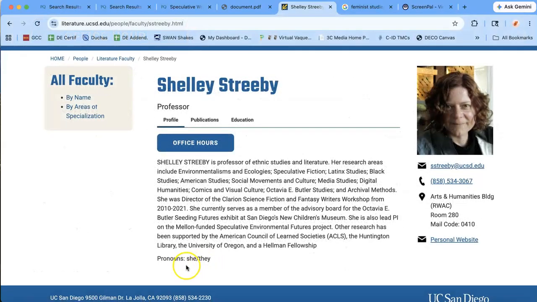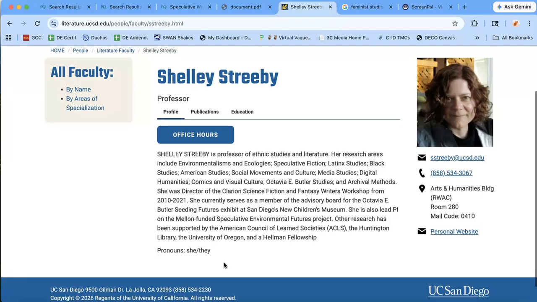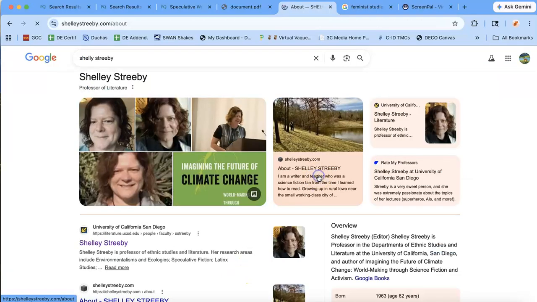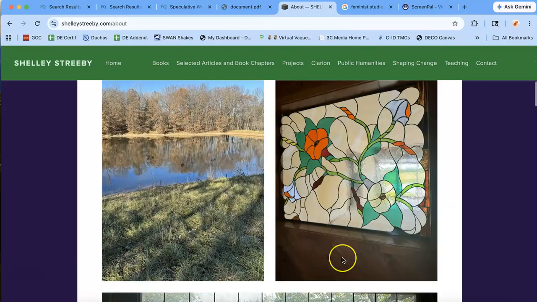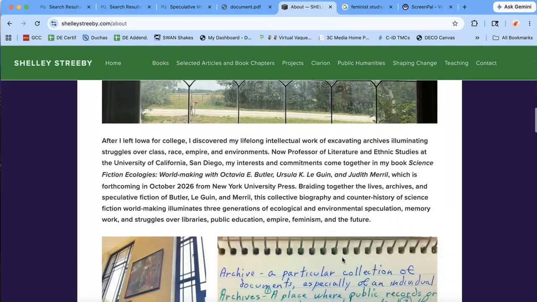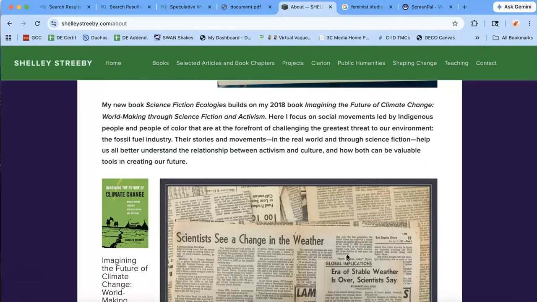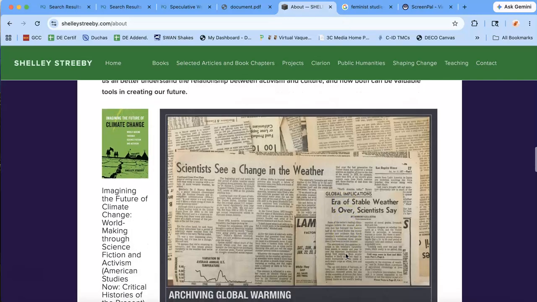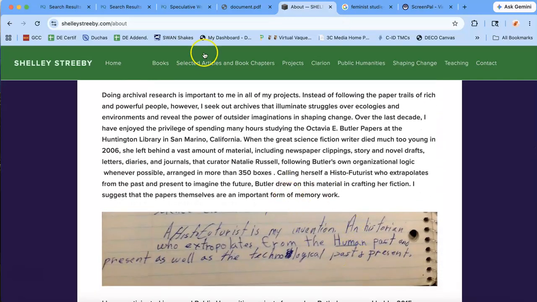It tells us her pronouns as well. So she, they tells us that she's interested in gender expression. We can find out more about her if we want, and we're going to make use of the information that we can discover about her in order to present our jigsaw contribution when we get into our group. Okay, so I have detailed information I can look at.